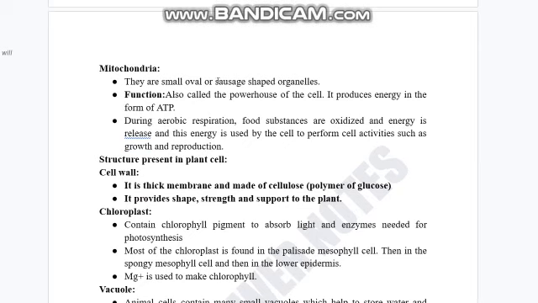The mitochondria is a sausage-shaped organelle. It is also named the powerhouse of the cell because it provides power to all of the organelles present in the cell. It produces energy in the form of ATP. The full form of ATP is adenosine triphosphate.